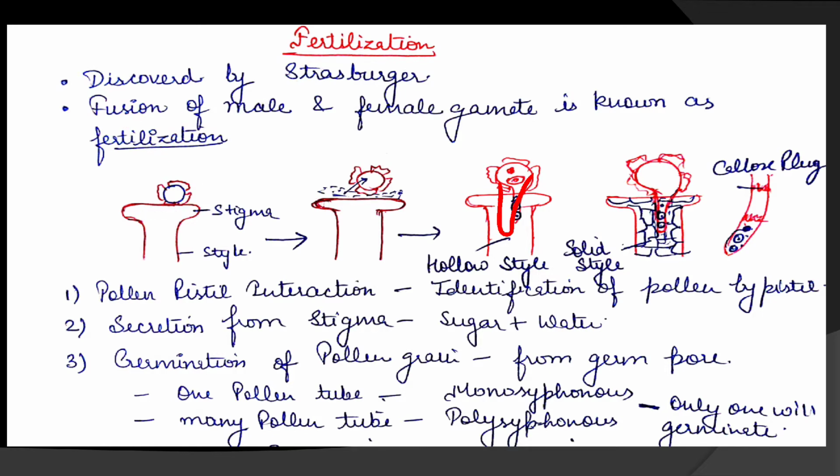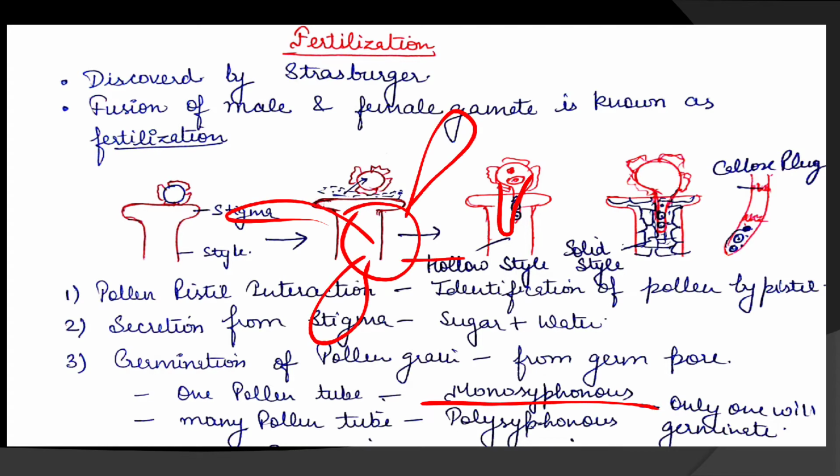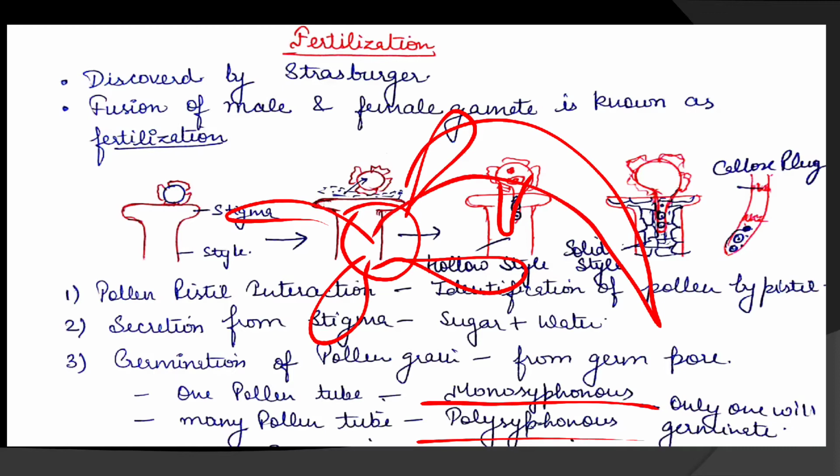Now the pollen tube is germinated. If the pollen grain germinates and only one pollen tube arises, this condition is called monosiphonous. If many pollen tubes arise from the pollen, this situation is considered polysiphonous. But remember this, only one pollen tube will continue and reach the embryo sac, meaning only one will enlarge.